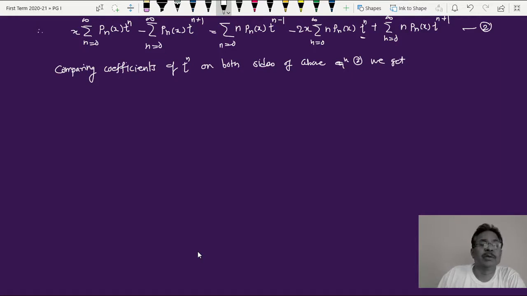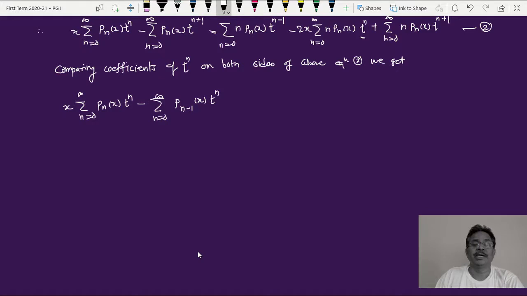Now this will remain as it is: x into summation n equal to 0 to infinity, P_n(x) t raised to n as it is, minus, this time written as summation n equal to 0 to infinity. Here it is to be n minus 1, so n minus 1 plus 1 will be t raised to n, so this becomes P_{n-1}(x) t raised to n.